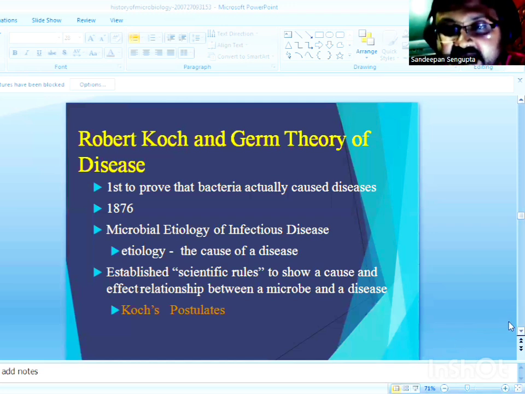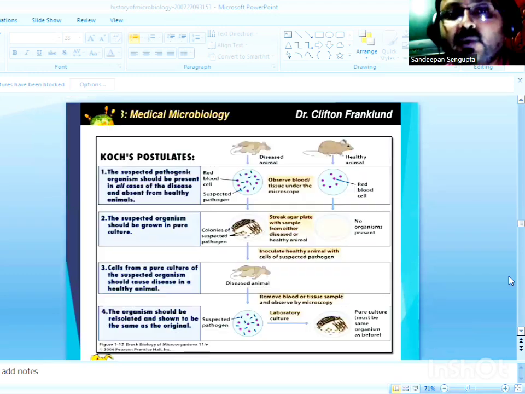The suspected pathogen should only be found in the diseased organism and not in the healthy one. So this was the first postulate. Robert Koch collected 2 different specimens, one from a diseased individual and the second one from a healthy individual, and cultured them under laboratory conditions and plated them.